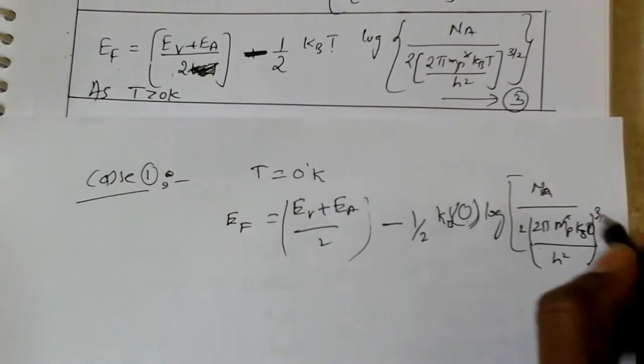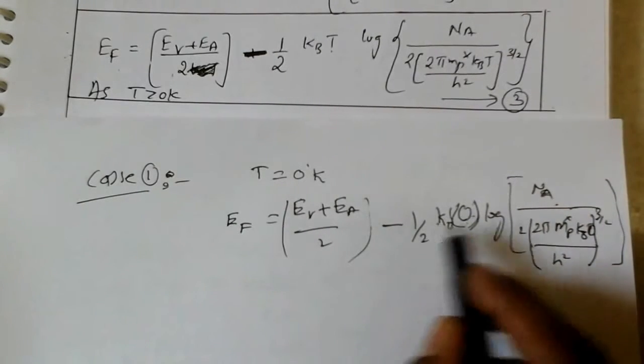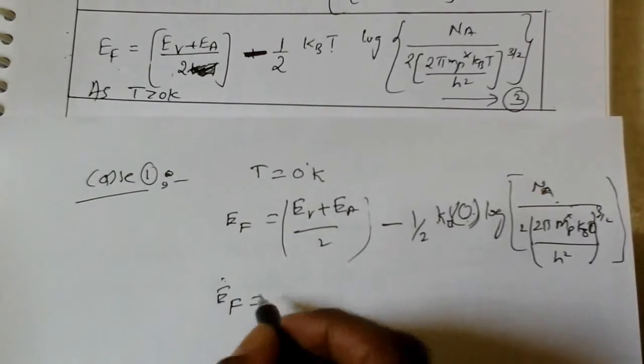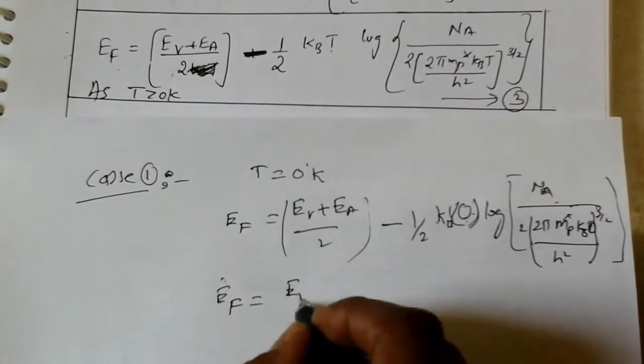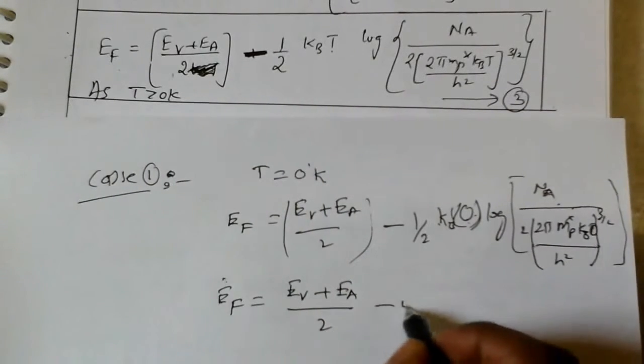T is equal to 0, so 0 into something is 0. So finally EF is equal to EV plus EA by 2 minus 0.